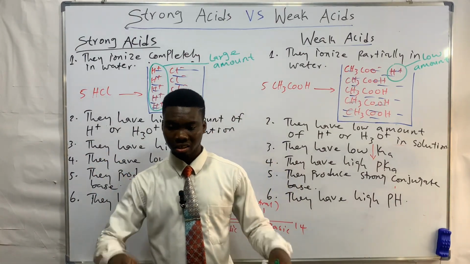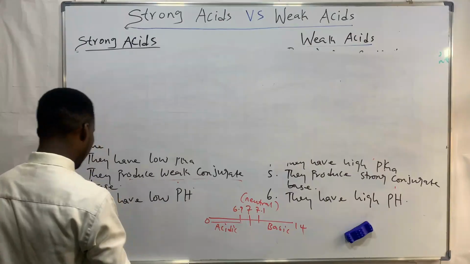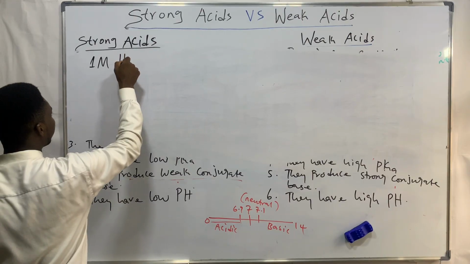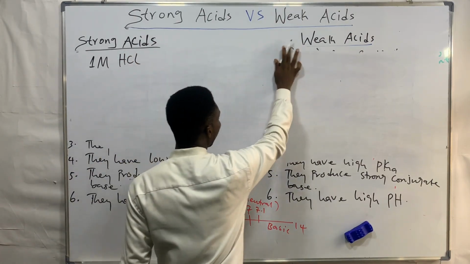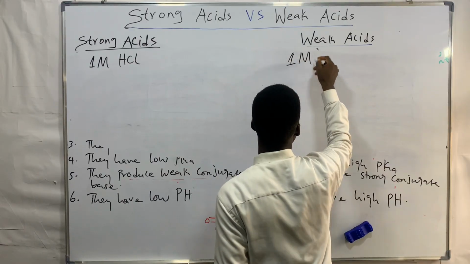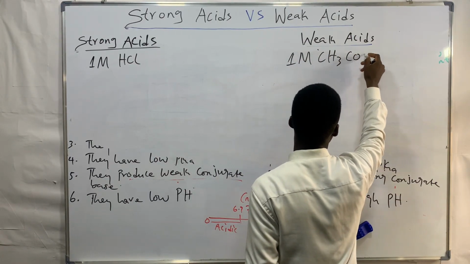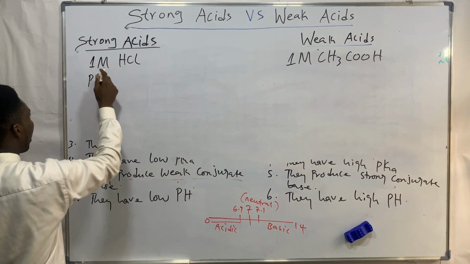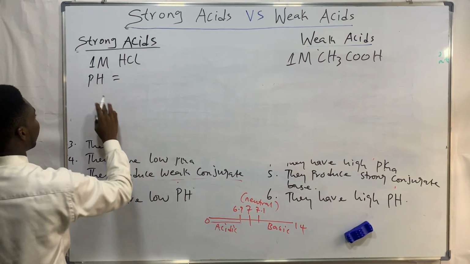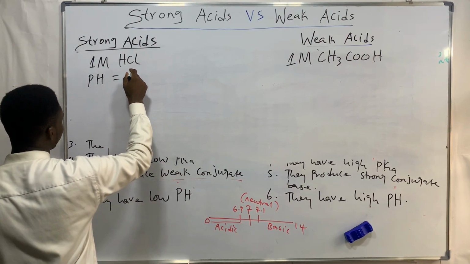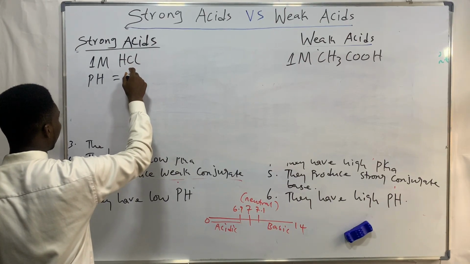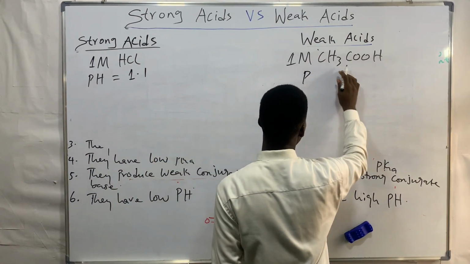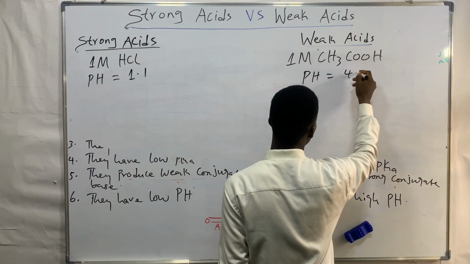Now, imagine we have 1 molar HCl and 1 molar acetic acid. The pH of 1 molar HCl, let's say, could be 1.1. The pH of 1 molar acetic acid could be, let's say, 4.9. We're just saying.